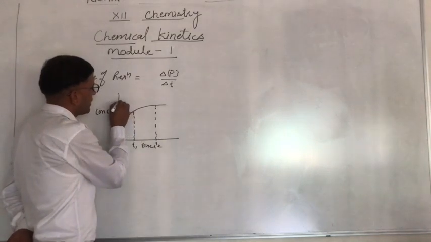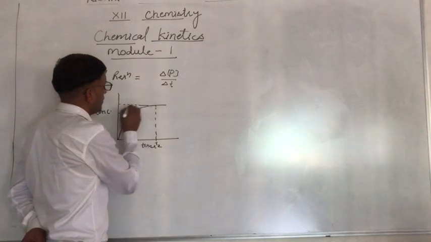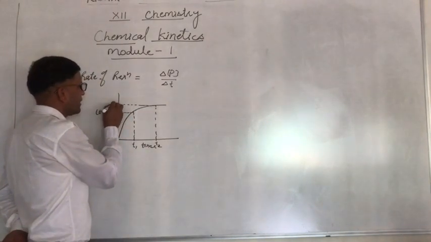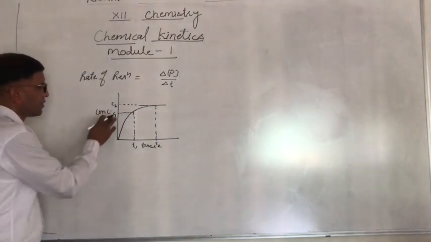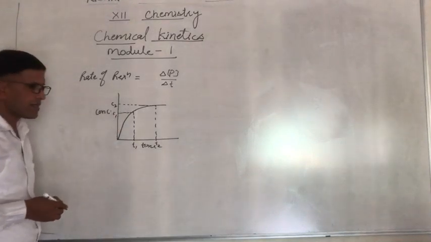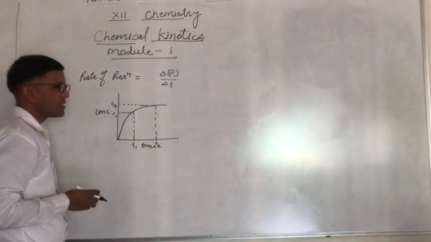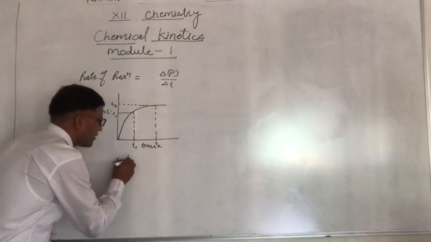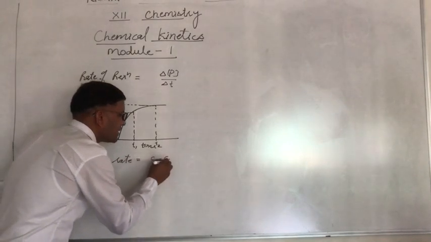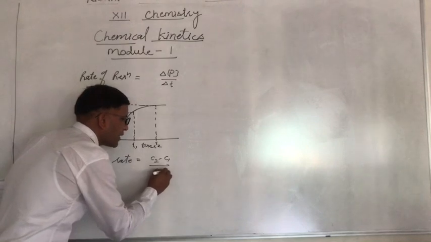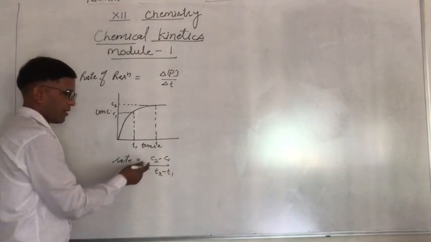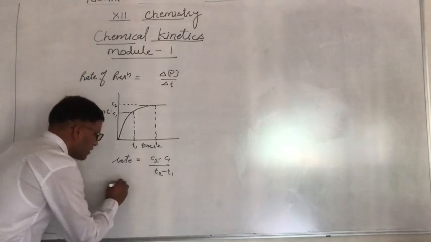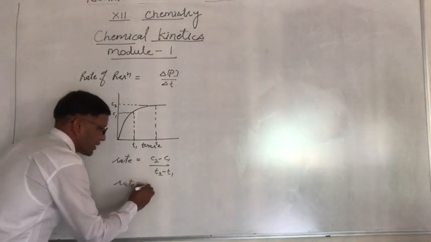Then we can see the concentration, this is C1 and this is C2. C1 is less, C2 is more, so the difference is also positive. So the rate is equal to C2 minus C1 upon T2 minus T1. It is positive. So the rate of appearance of product